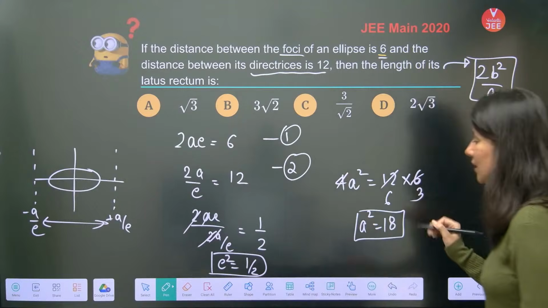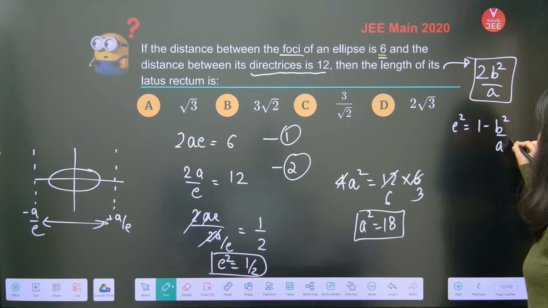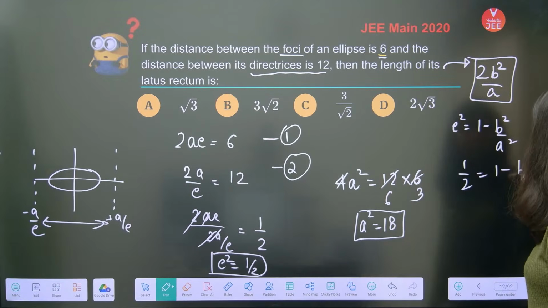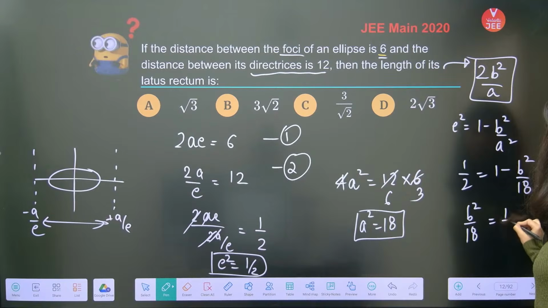Now you can apply the formula E square is equal to 1 minus B square by A square. So 1 by 2 is equal to 1 minus B square, we don't know, A square is 18. So this is going to become B square by 18 is equal to half. B square is equal to 9.